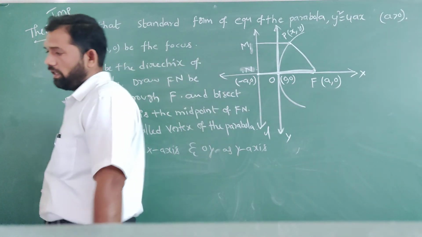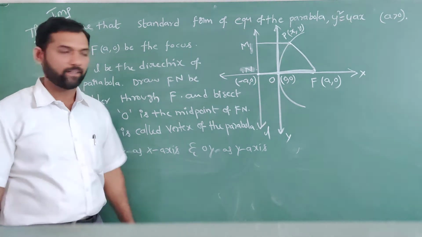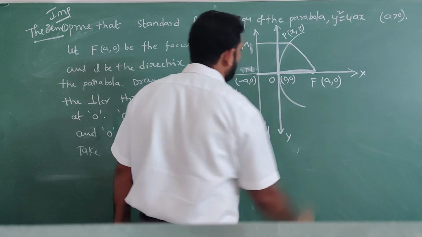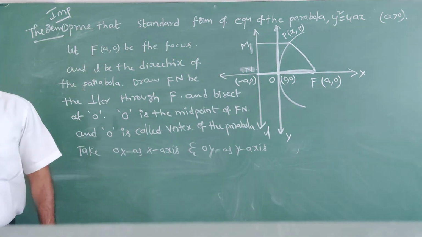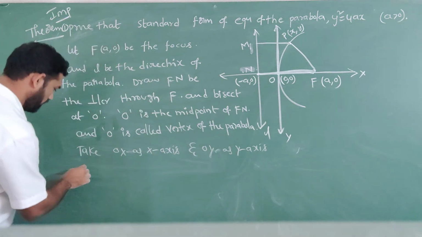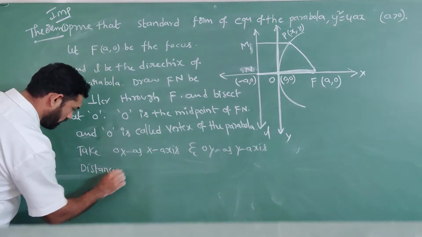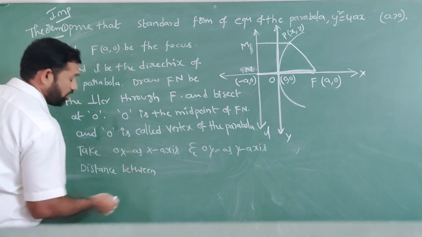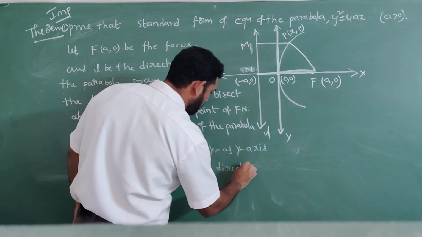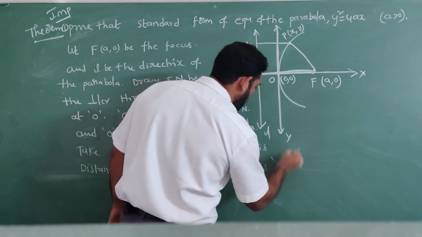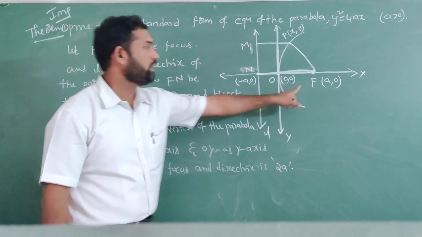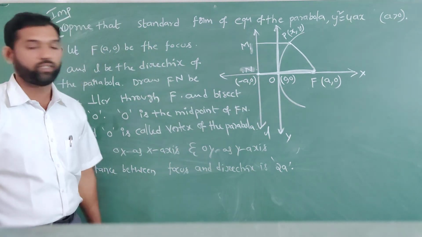Next, what we have to do? Let the distance between the focus and the directrix be 2a. The distance between F and N is 2a.